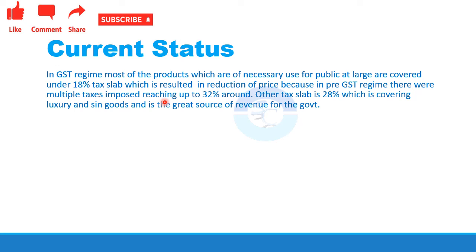Now, the other products which fall under the 28% slab rate cover luxury items and sin goods, that is, goods not good for the population. It becomes a greater source of revenue to the government. So, it is a luxury tax, and it is becoming a great source to the government.